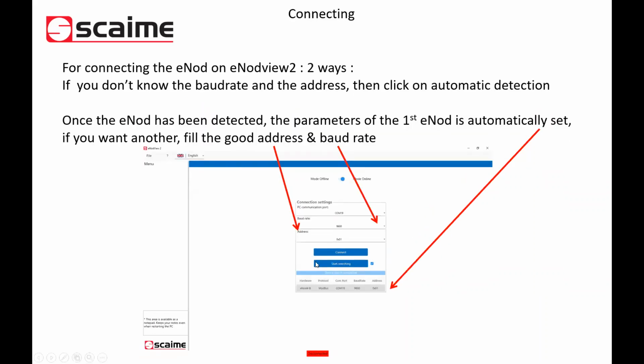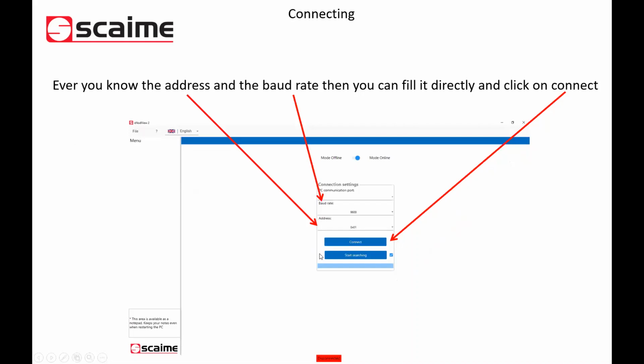Once it's done, you double click on the device you want and you click on Connect. If you know the baud rate and the address, it's even more simple: you fill in the baud rate and the address directly, and you click on Connect. So two possibilities to make the connection.